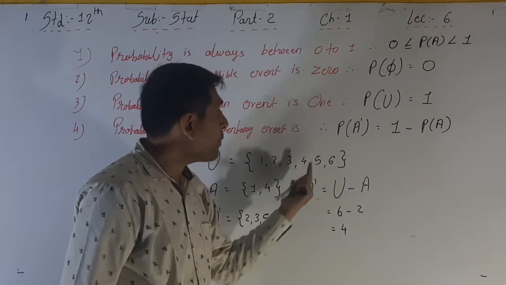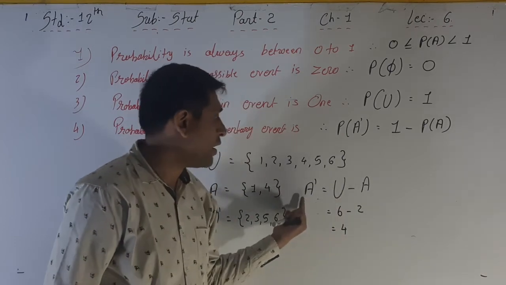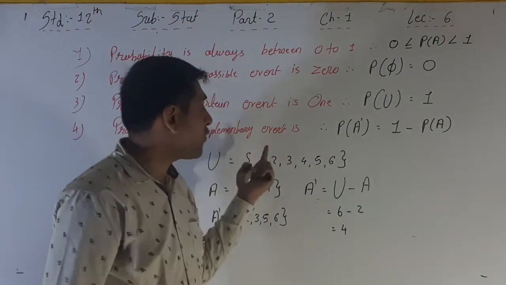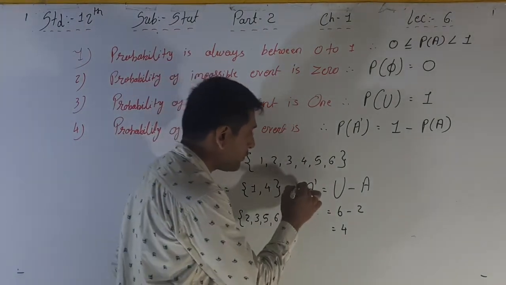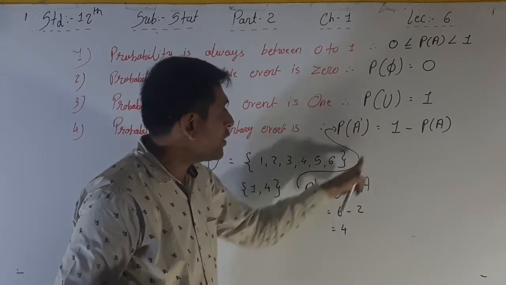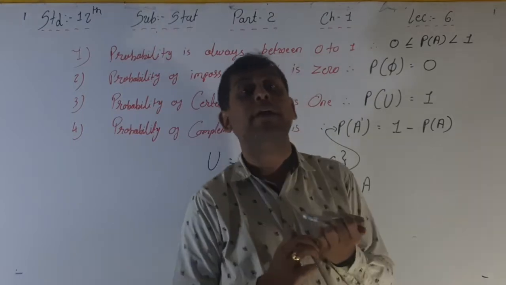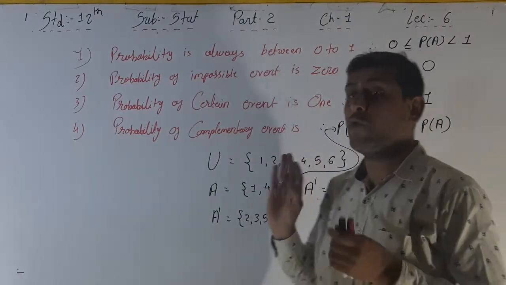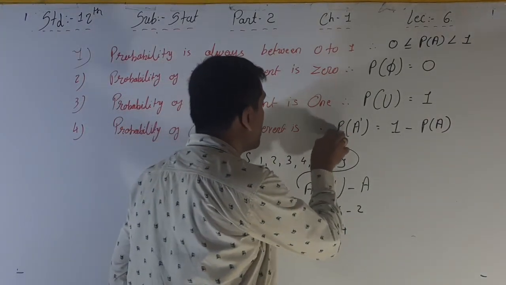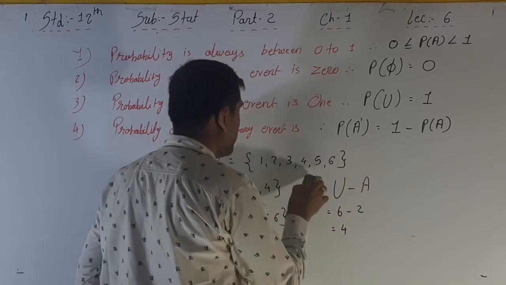So whenever we want P of A dash, that is 1 minus A dash, here only A dash, then A dash is equal to U minus A. But whenever we want the probability of A dash, that is the probability of the complementary event, here I am writing like that: A dash is equal to P of A dash, U is equal to 1 and A is equal to P of A. That's why the probability of the complementary event is always P of A dash is equal to 1 minus P of A. Okay? So please write down all these things first, then we will discuss our next point.